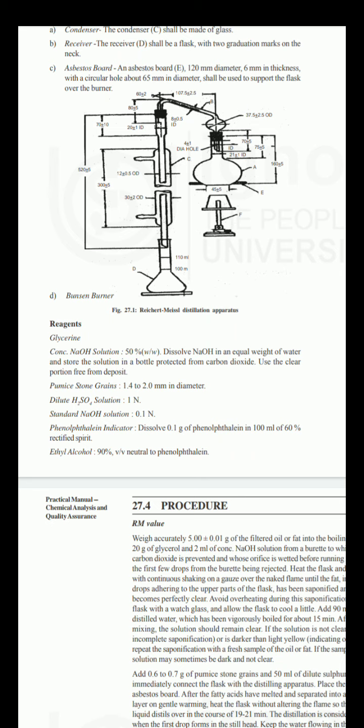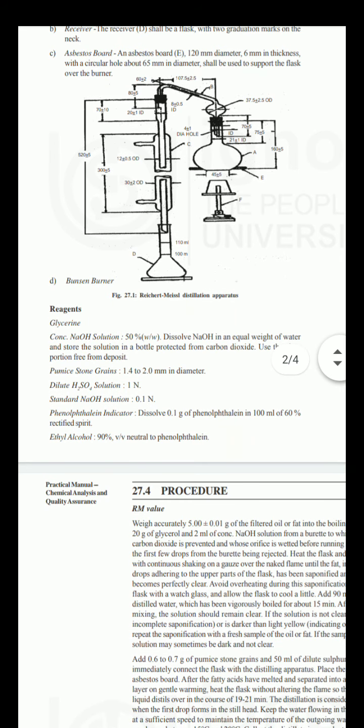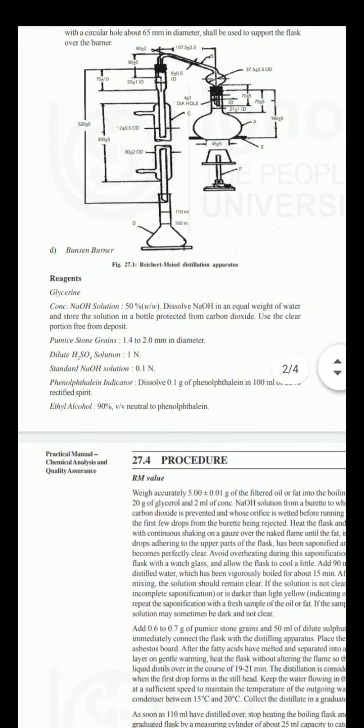You should keep in mind the different parts, their dimensions, how to operate it, where to put the sample, and how to heat. After heating, the sample is volatilized and collected in the receiver, part D of the apparatus.